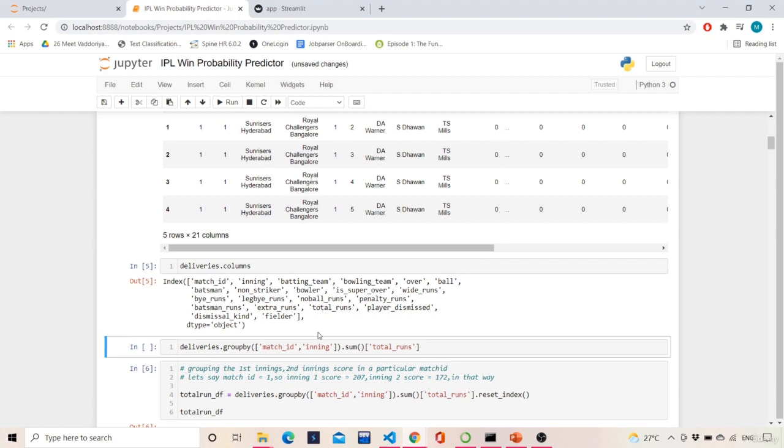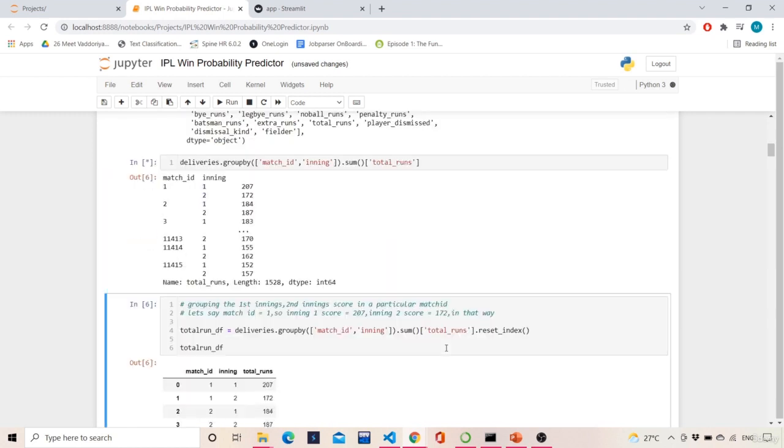If there is any draw or Duckworth-Lewis method applied, we will ignore it for the future. But for now, we are considering that every match has a particular match ID and two innings. So we are summing the total runs, which are ball by ball runs, innings-wise. When I show this, it will be more clear.